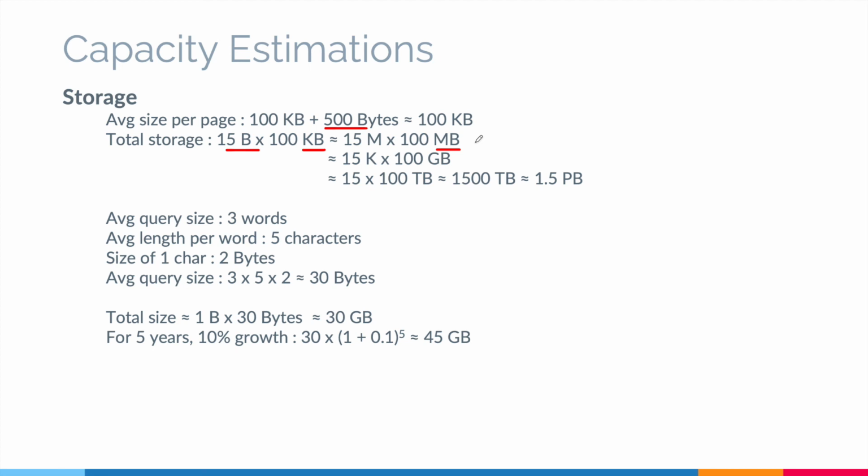For example, for the first year, 10% of 30 GB would be 3 GBs. So at the end of first year, we will need to handle 33 GBs. Similarly, for the second year, 10% of 33 would be 3.3. So adding it to 33, that would give us 36.3 GB. You can keep doing this 5 times for 5 years, or you can just use the compound interest formula.